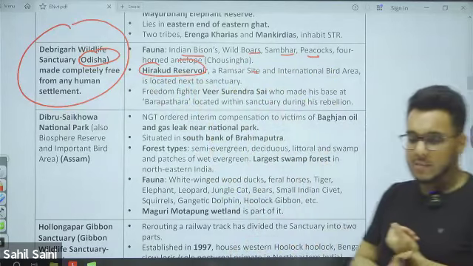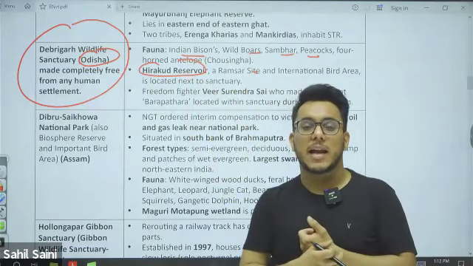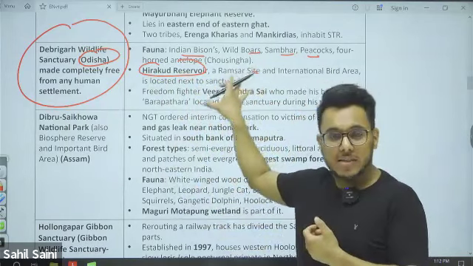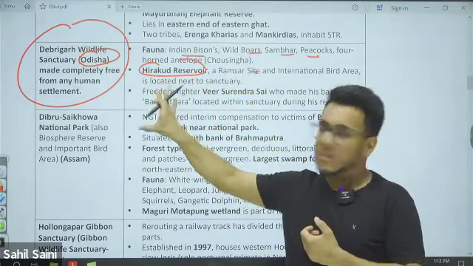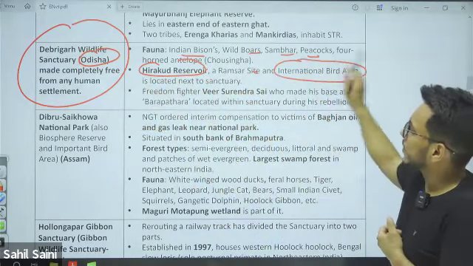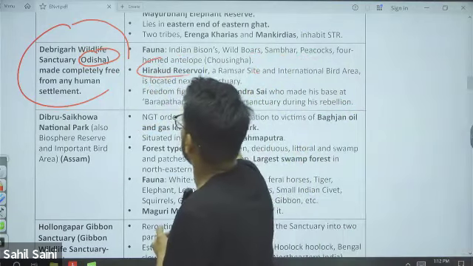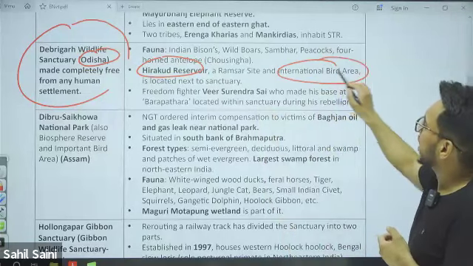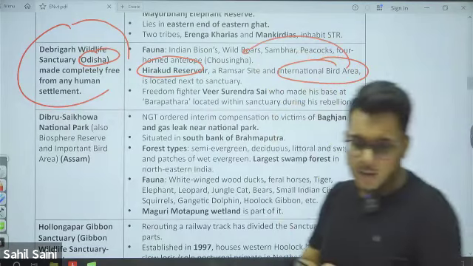Now, basically, Ramsar sites are those particular wetlands which have been recognized under the Ramsar Convention of 1971. So, Hirakud Reservoir, which is a Ramsar site, is within Odisha's Debrigarh. Sorry, it is located next to the sanctuary. Hirakud is also an international bird area.